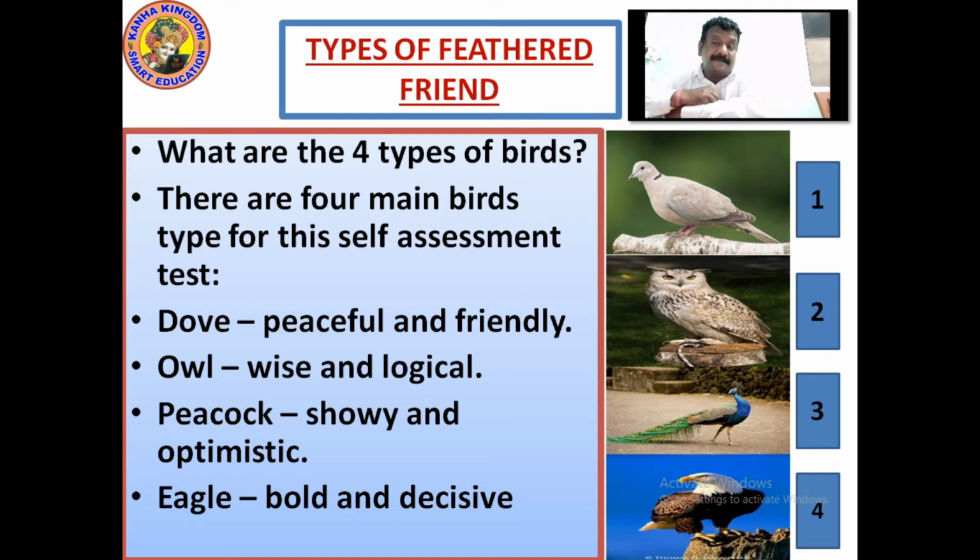So now you have looked into four types of main birds. The four types of main birds are peaceful and friendly, wise and logical, showy and optimistic, bold and decisive.